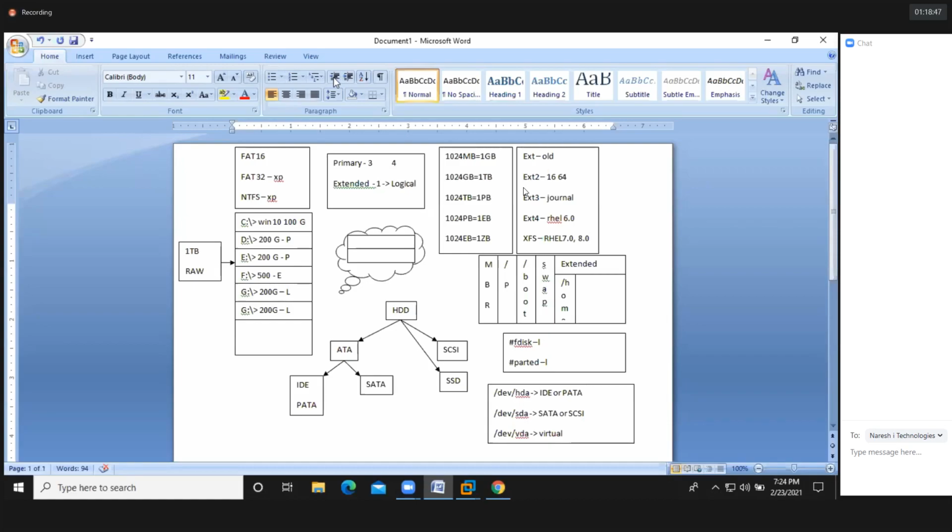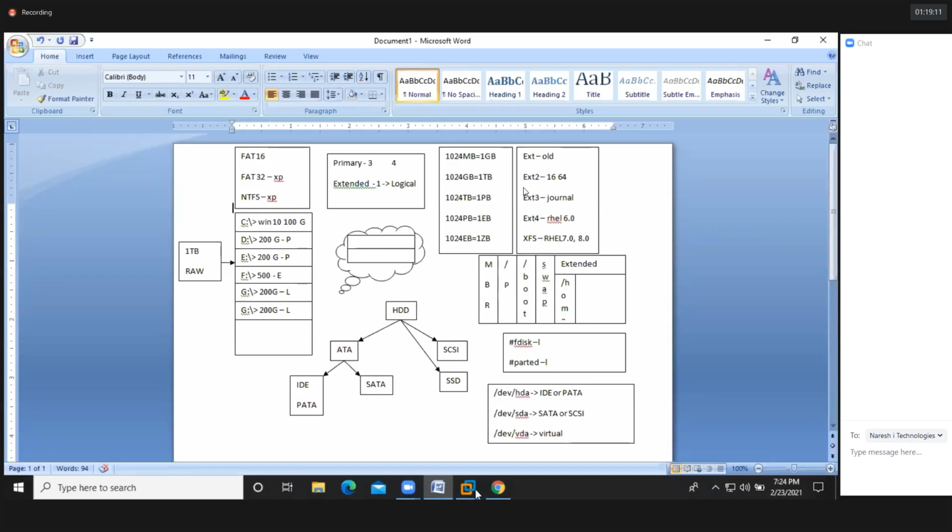If you reboot the machine, you're going to lose the mount point if you created a temporary one. Tomorrow we'll see how to create the permanent mount point. We need to edit one configuration file. I'll show you tomorrow.